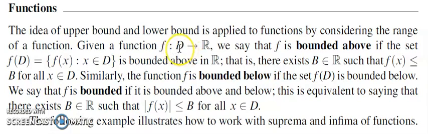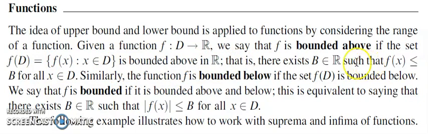So take a function f from D to R. A function f is bounded above if f of D, which is the range set consisting of the set of all f of x where x is an element of D, is bounded above. So a function is bounded above if the range set is bounded above.